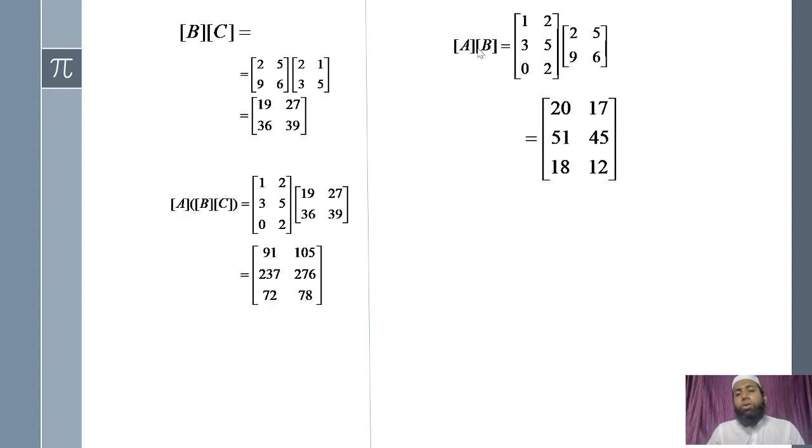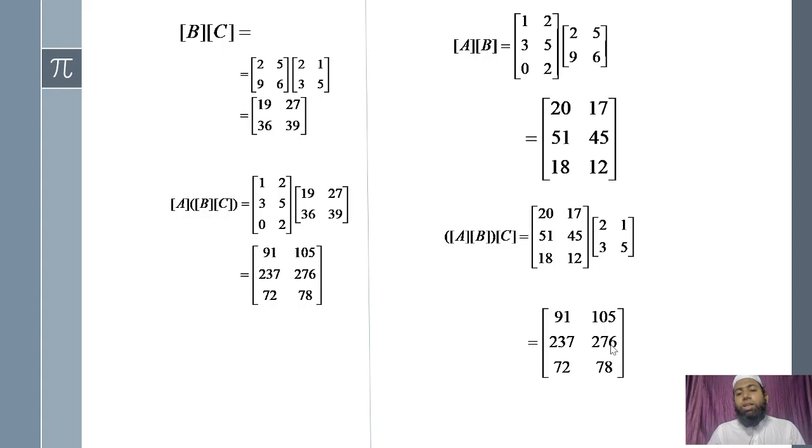Now we will multiply this to matrix C. Again see here the order of this matrix is 3 by 2 and this is 2 by 2. So just see, in the same way we are multiplying this and we are getting these values. And keep in mind this value and this value is same. You can check this on your own. Try this matrix multiplication.